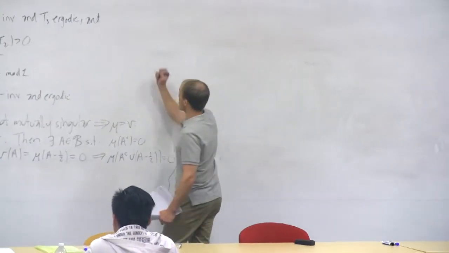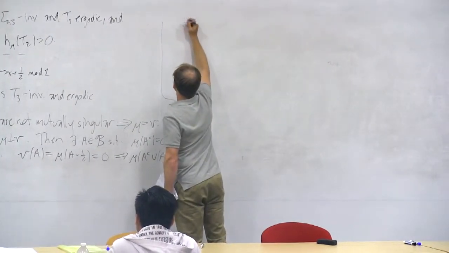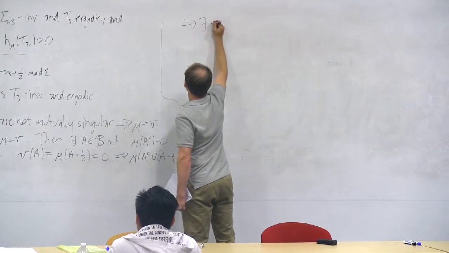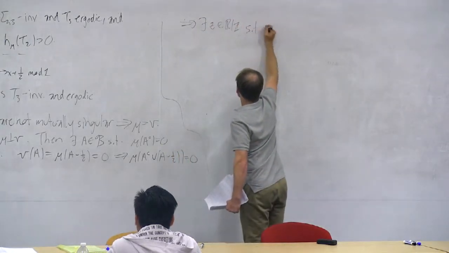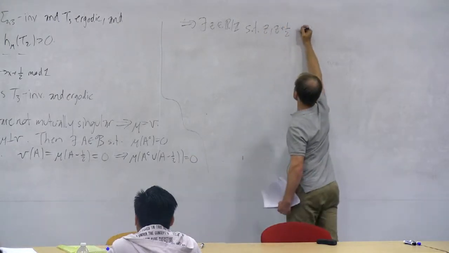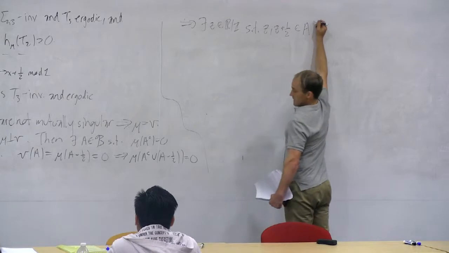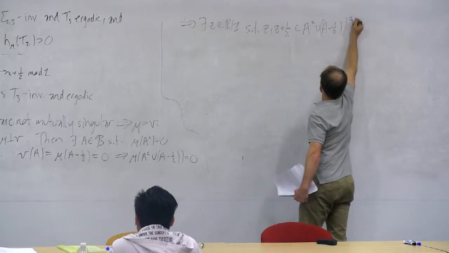And so the conclusion of that observation is that there exists a point z in the circle such that z and z plus a half are both in the complement of that measure 0 set. So that's A complement union A minus a half, all that complemented.